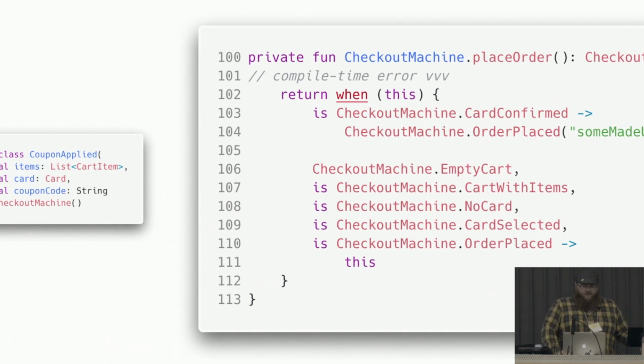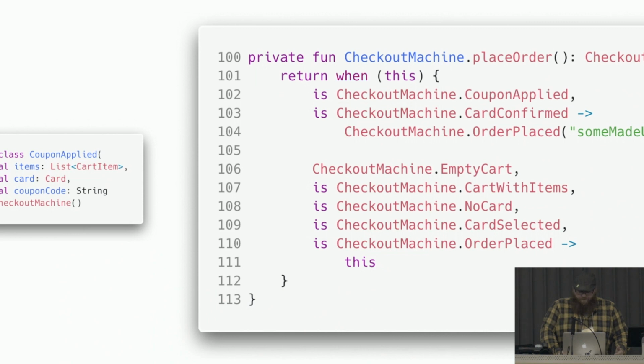So to go about this, what are you allowed to do when you place an order? Well, it's pretty straightforward. It behaves exactly like what would happen if the card were confirmed. So now we've mapped this out. We have gotten our compilation error, and we have solved it.